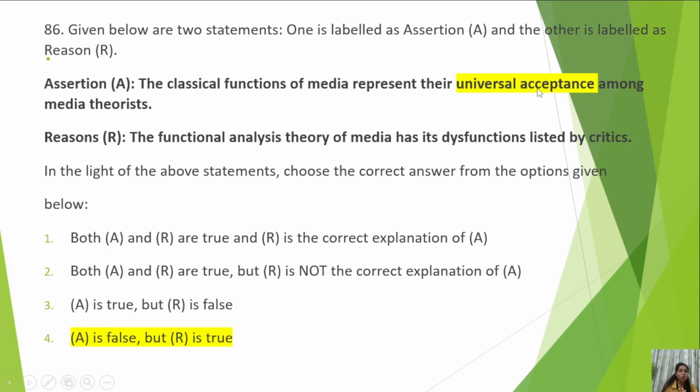If you closely examine the assertion, I have already told you that extreme statements are generally wrong. The classical functions of media means the traditional functions of media. There is never a universal acceptance among all the functions of media. And in the reason, it is talking about critics. There will always be a critic about any function of media. So if you know that A is wrong, then automatically R is true. It is only in the fourth option. So sometimes you can reach the right options like this.